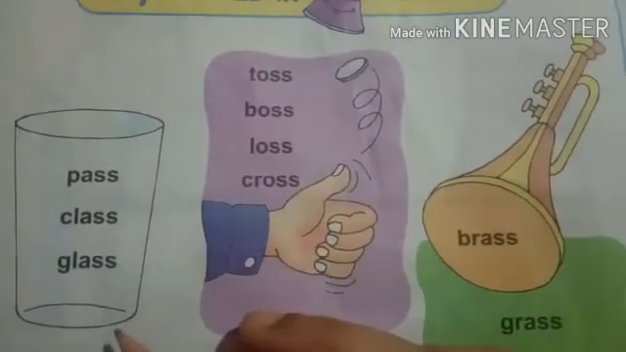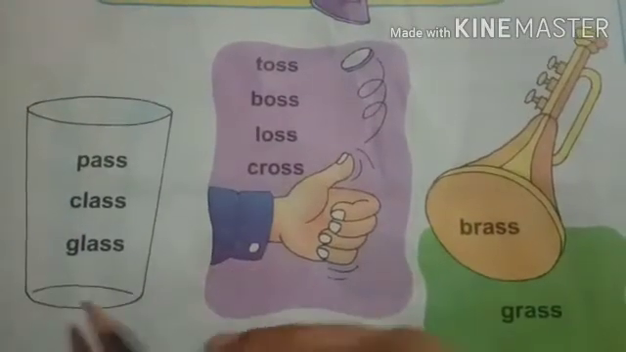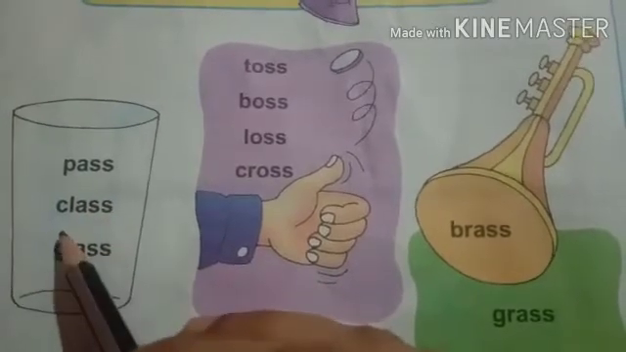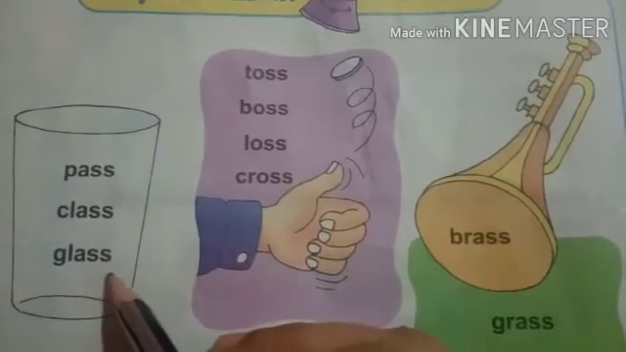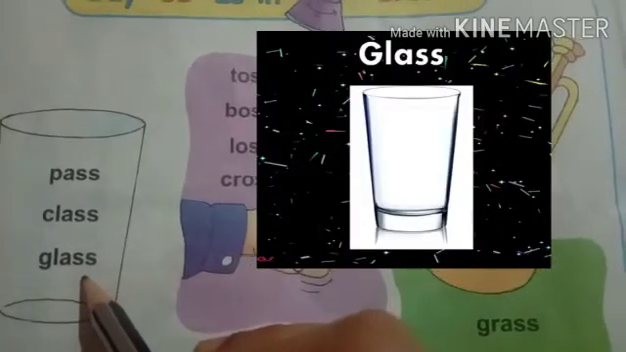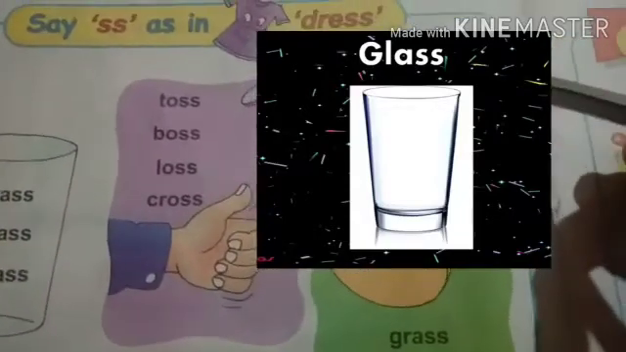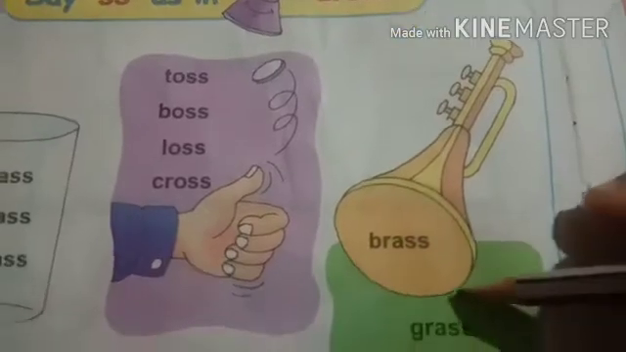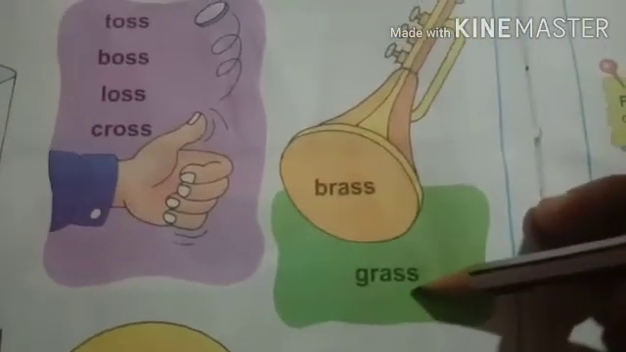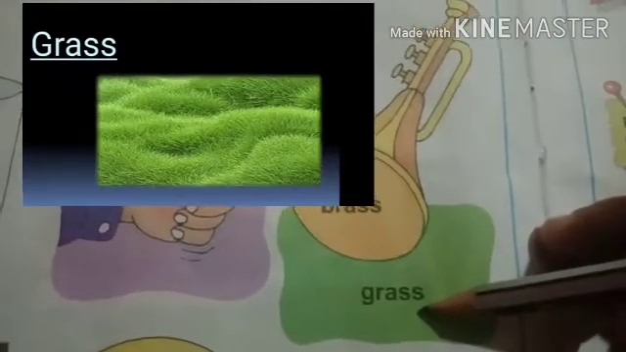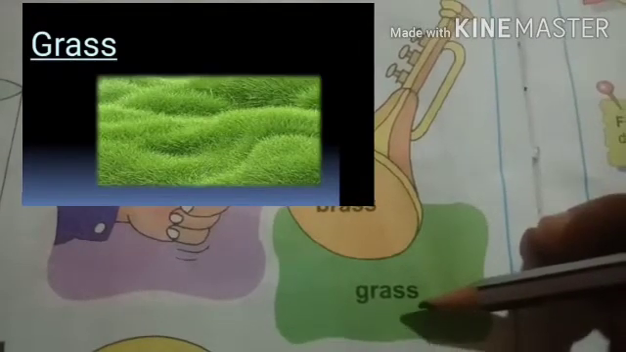Next, you can see here a picture. Glass. Here are a few words: PASS, pass. CLASS, class. GLASS, glass. What do you do with a glass, children? We drink water, we can drink milk, isn't it? Next picture, can you see? What picture is this? BRASS, brass. This is a musical instrument. We can play music. Next word, GRASS, grass. We can see grass outside in the garden. What is the color? Grass is green in color.